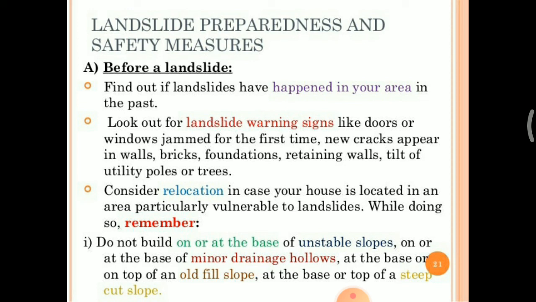The measures we can take: first, find out if landslides have happened in your area in the past. Take a look at the past records of landslides. Then look out for landslide warning signs, like doors or windows jamming for the first time, or new cracks appearing on the walls of your house, bricks, foundations, retaining walls, tilt of utility poles or trees, etc.